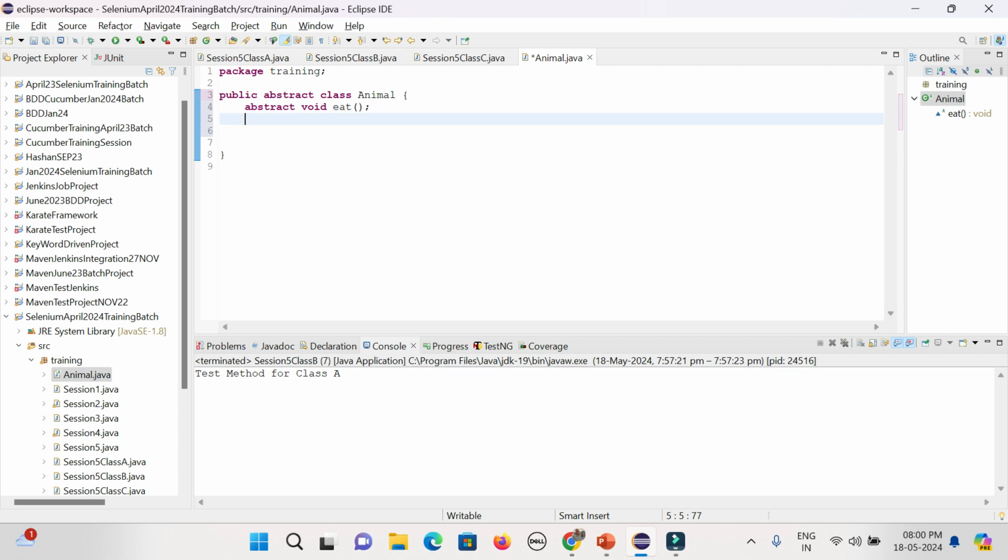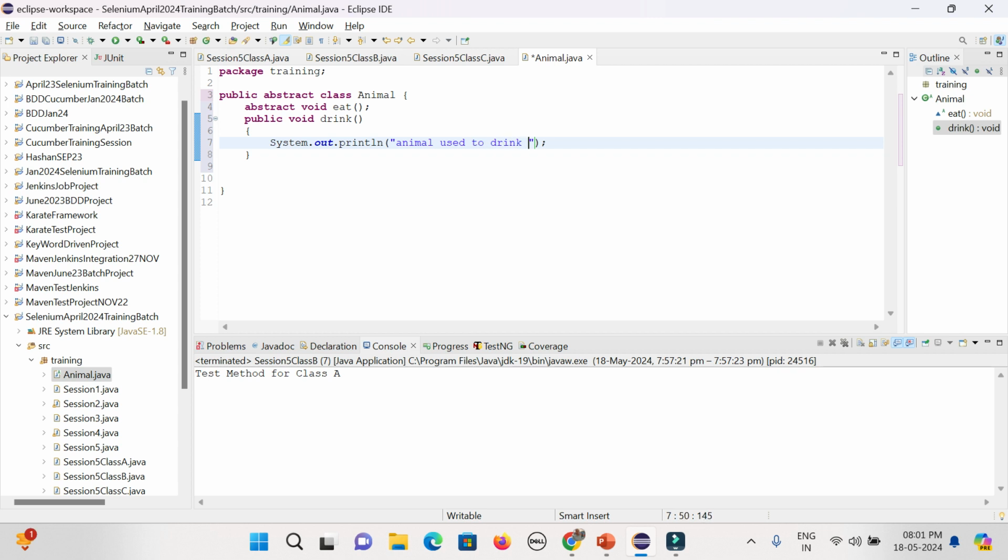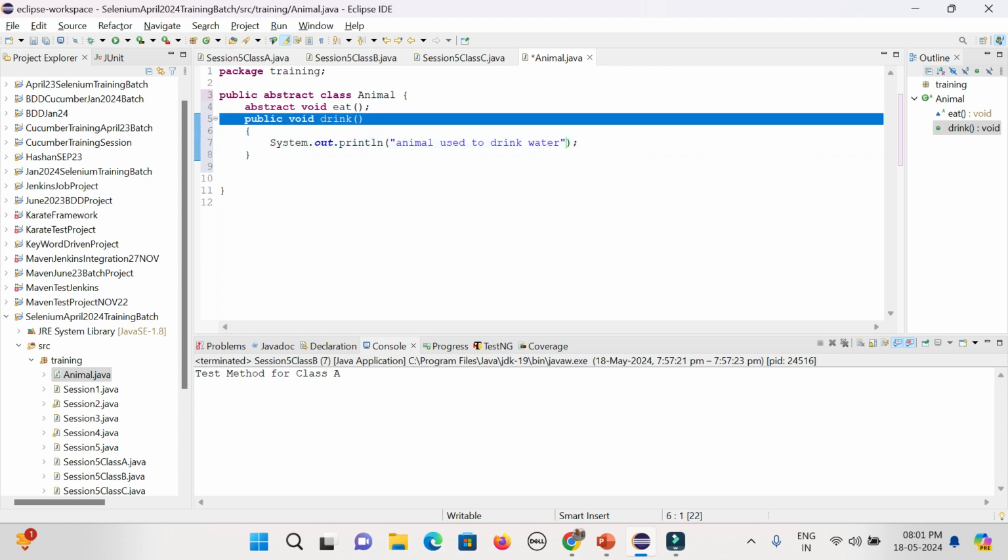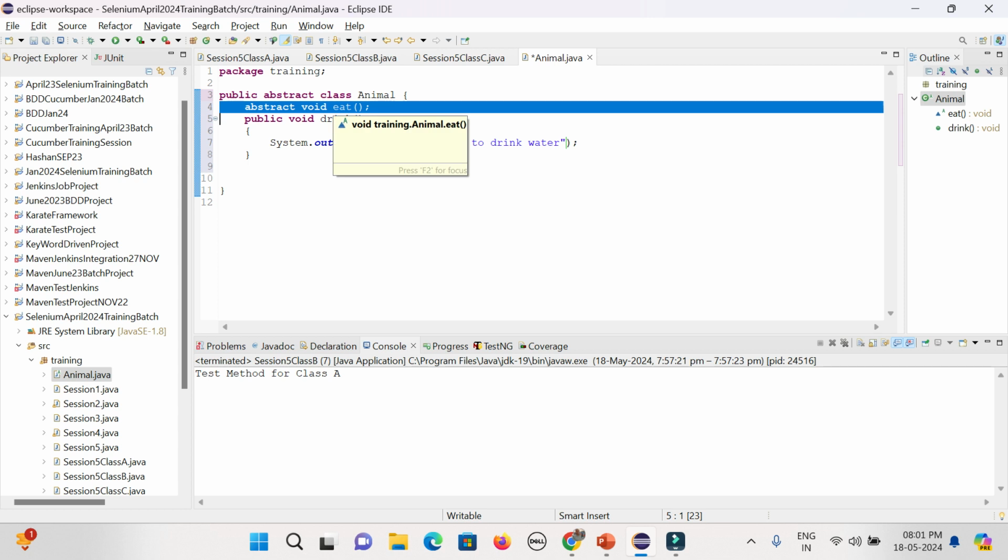And it can also have non-abstract methods. Say public void drink. This is non-abstract, and here I can give the body: Animal used to drink water. Okay, so why have I created one abstract and one non-abstract method? Because the eating part will vary from animal to animal, right? If it is a deer, it will only eat grass. If it is an elephant, it will eat trees, grass, all this stuff. If it is a lion or tiger, they will eat meat. We human beings eat non-vegetarian and vegetarian. So it will vary from animal to animal.